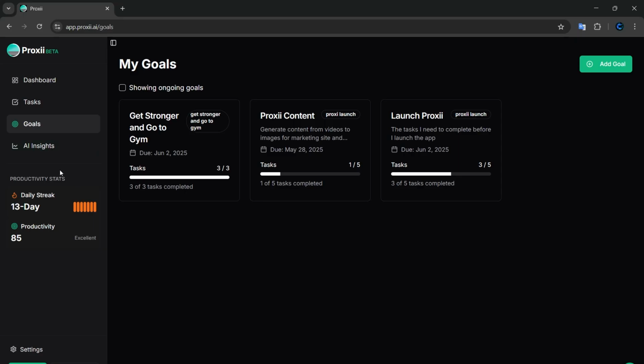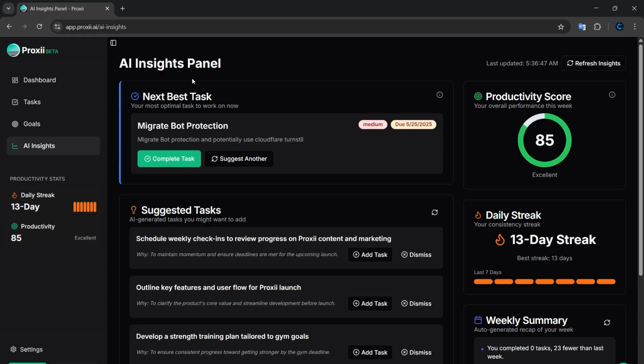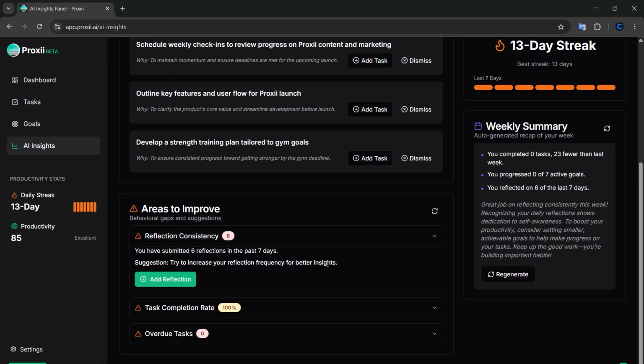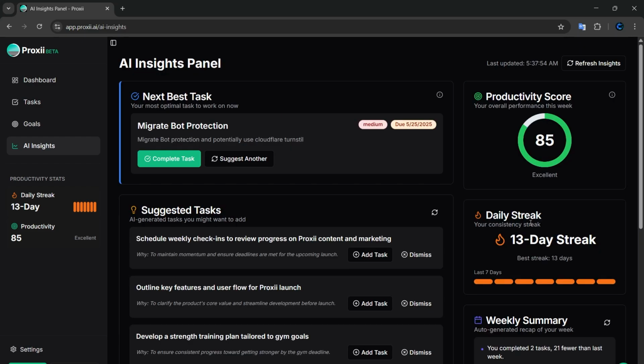And so let's move on to the big exciting page. This is where most of the AI features are built in. This is where Proxii gets smart. It pulls together everything, my goals, my tasks, and reflections, and it turns it into insight. The whole point is to help me stop overthinking and just start doing. I forgot to reflect on one of the days, and it gives you a little message related to you. All right, so let's take a look at the next best task.